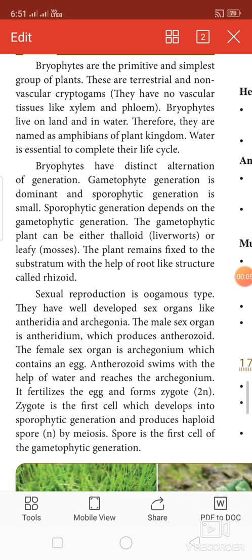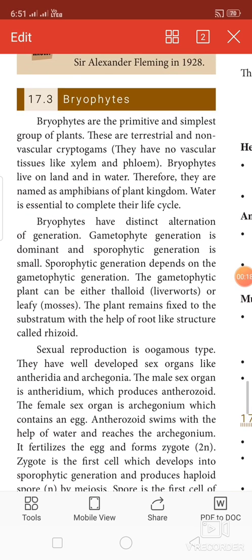We are going to see the second part in lesson 17. We have seen about the plant kingdom. We have seen up to algae and fungi and their differences. Next, we need to see about bryophytes.